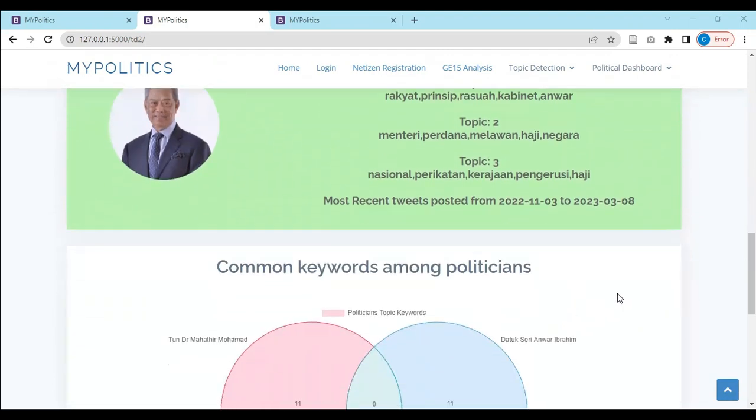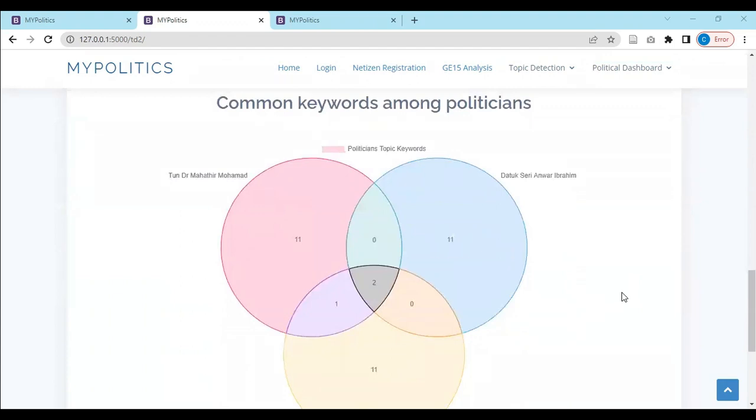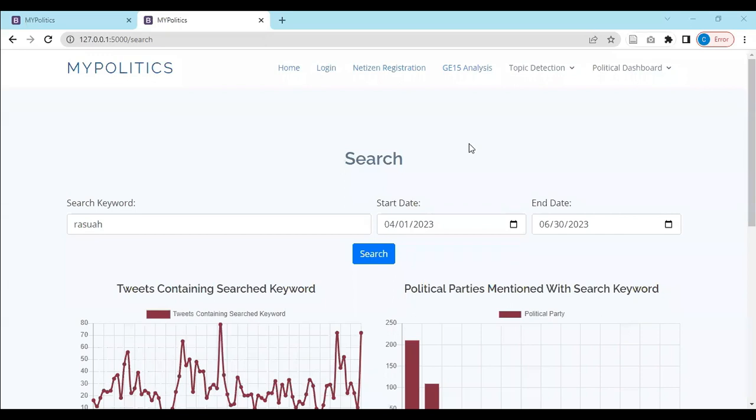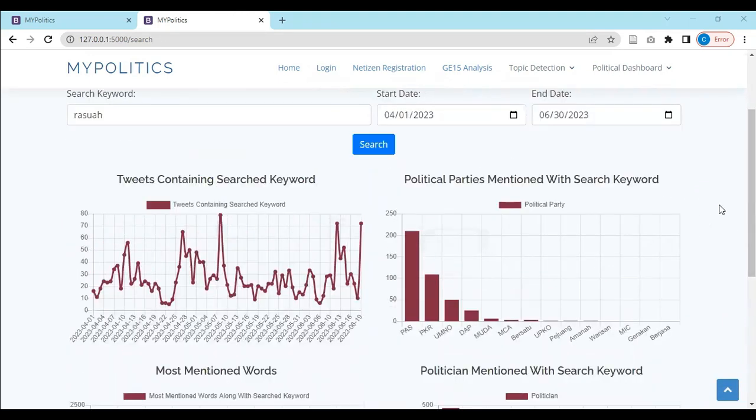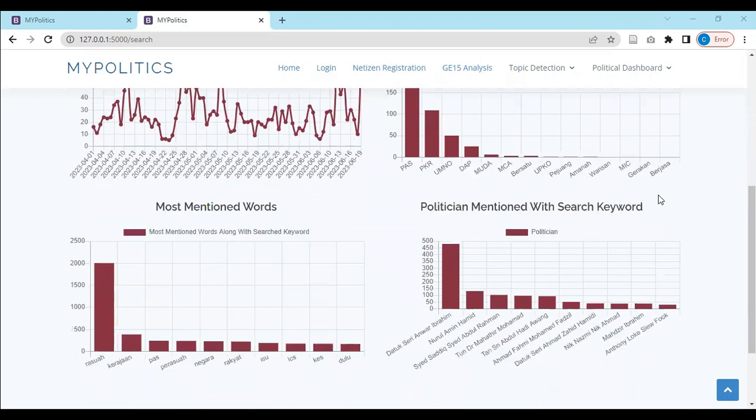And then there's also a Venn diagram here that shows the common topics that are being mentioned by these politicians. So right here, we can see that they're mentioning the common keywords, which are kerajaan and rakyat. Users can also search for political trends based on a particular keyword, and then we can see the analytics from here. So we can see the political party which is most mentioned with the search keyword, which in this case is Raswan. And then we can also see the politician which is most mentioned with the keyword, which is Dato Sri Anwar Ibrahim in this case.